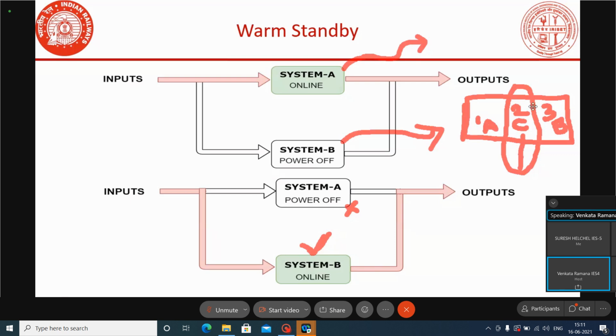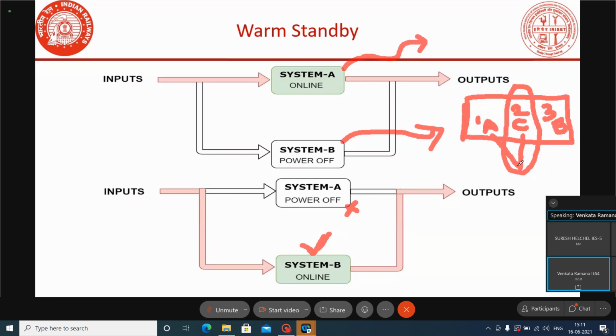Suppose the rotary switch is permanently kept in position number one, the A system. Then always only the A system will be online and powered on. If it is working healthy, it will deliver the output.